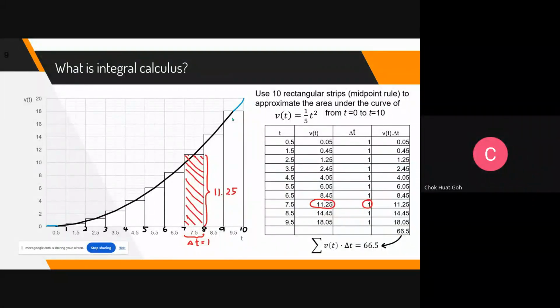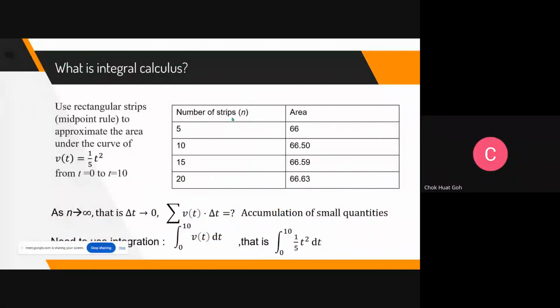Next, students, let's see. If I further make the rectangles smaller and smaller, I use 15 of them. The area under the curve I get is 66.59. Same question, students. If I use 20 strips, that means 20 rectangles, of course the rectangles become very thin now. Which is exactly what we want, to bring up the concept of calculus. Then the total area I get is 66.63.